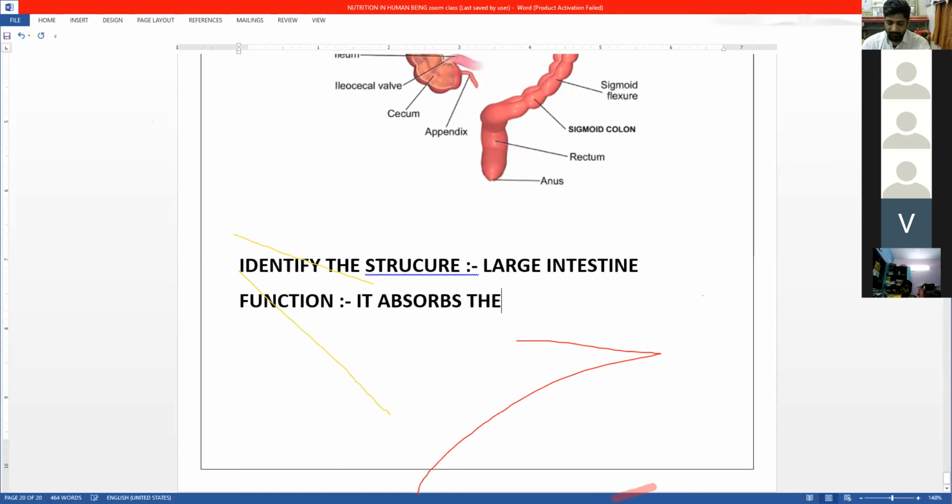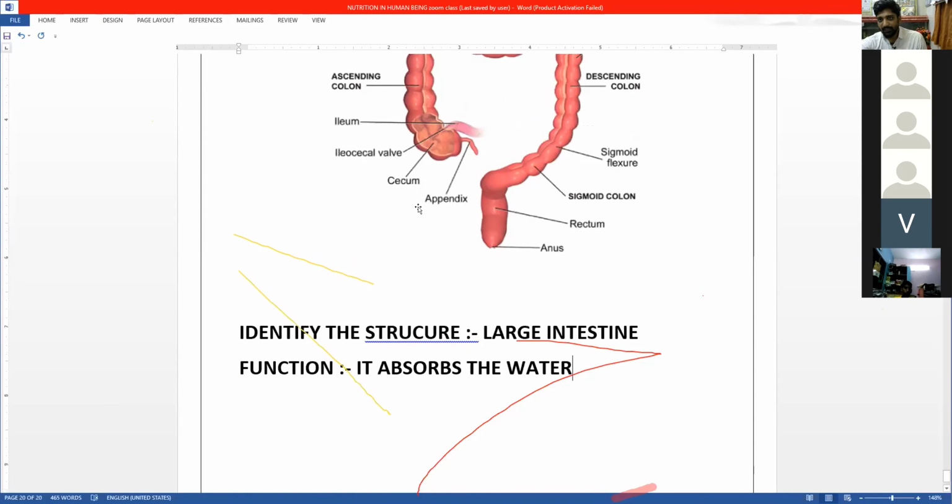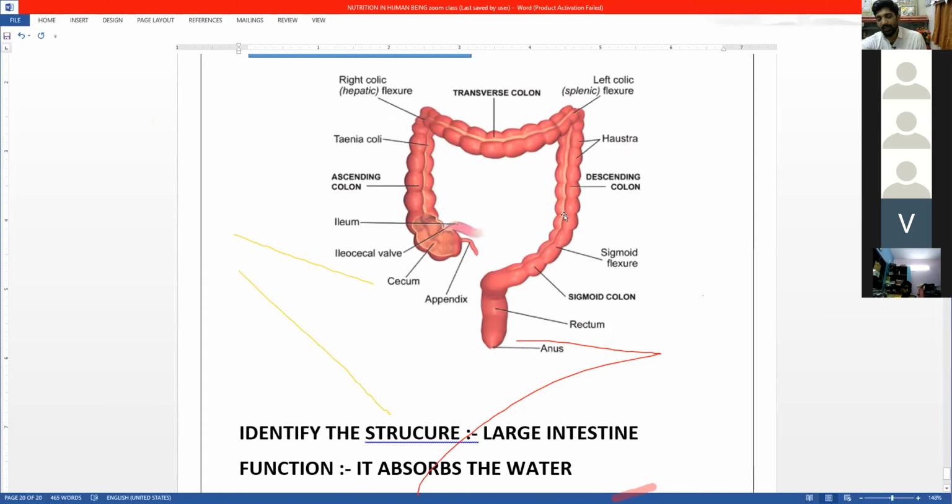It absorbs the water. If it doesn't absorb water, you will have to go to the bathroom again and again. That is called diarrhea. So if there is any mistake in the absorption of water through this, you will have diarrhea. And also there is a symbiotic bacteria present in the large intestine, which helps in keeping it healthy.